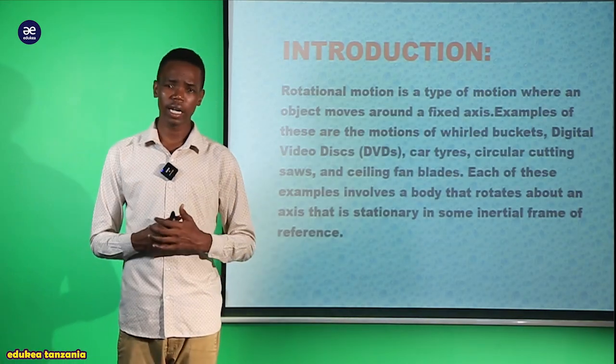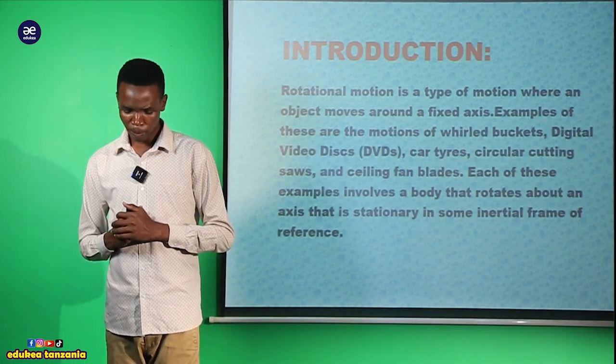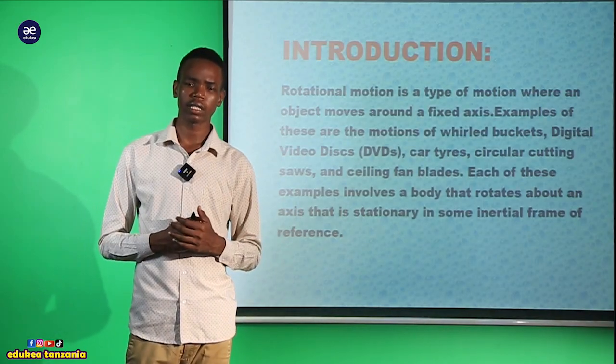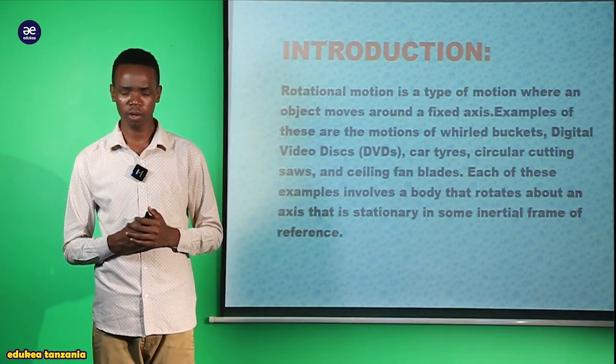Another example is the car tires. We observe, my dear students, this car tire as an example of rotation motion of a rigid body.